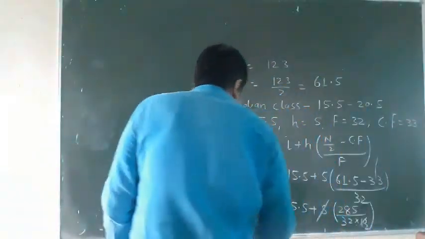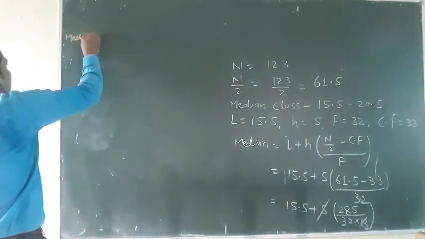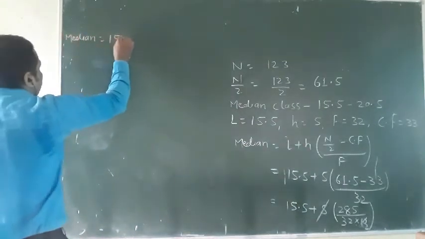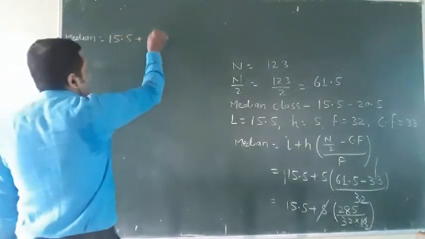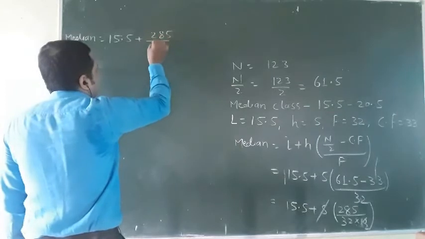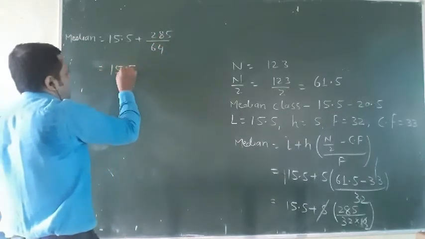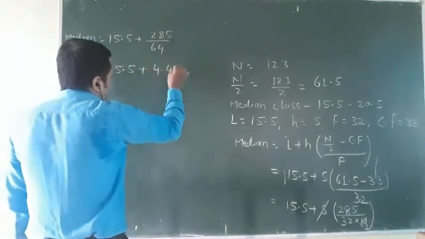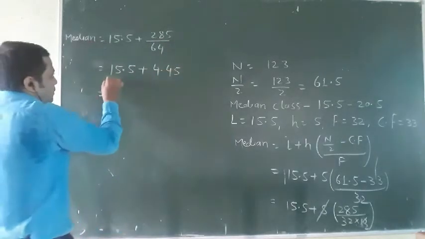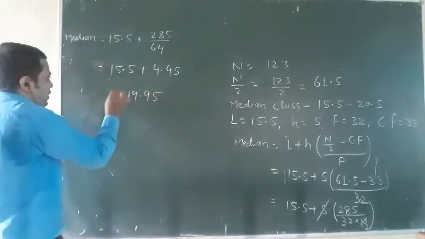Now come to this side. The median will be 15.5 plus 142.5 divided by 32. When you divide, it will be 4.45. So 15.5 plus 4.45 is 19.95, that will be the median.